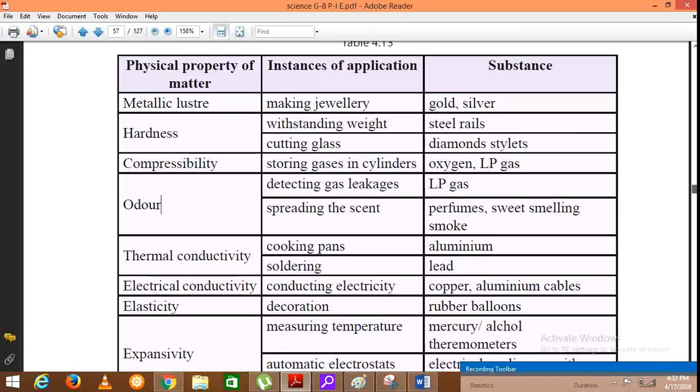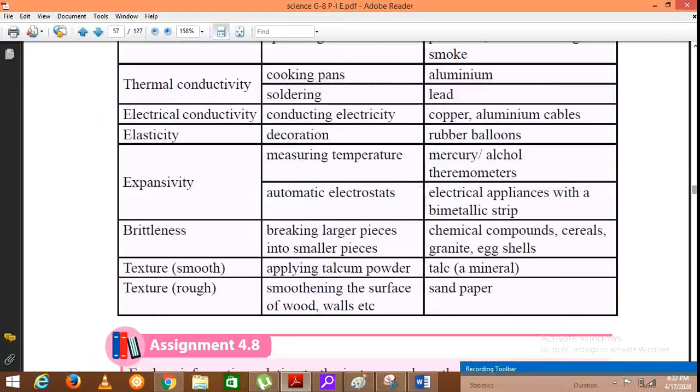And thermal conductivity of aluminium is used to make cooking pans, and lead, the thermal conductivity is used for soldering purposes. You also may have used lead rods in order to solder or melt and connect two different metals.